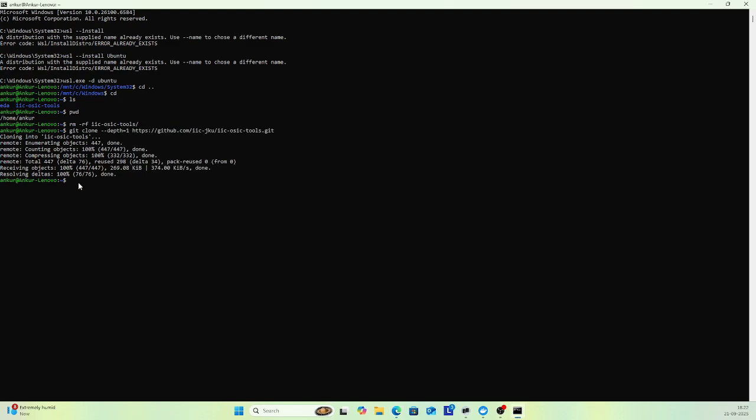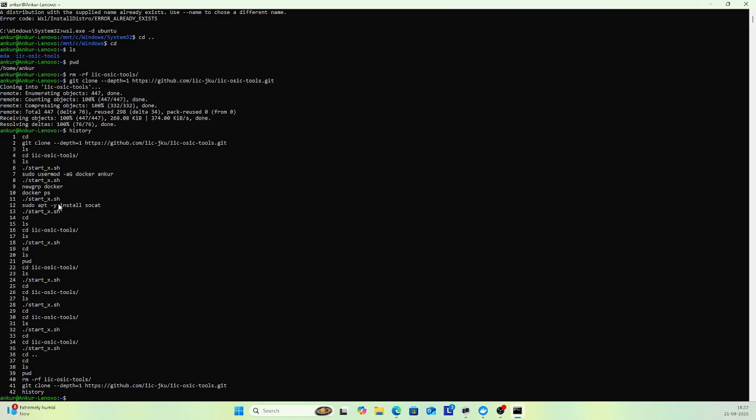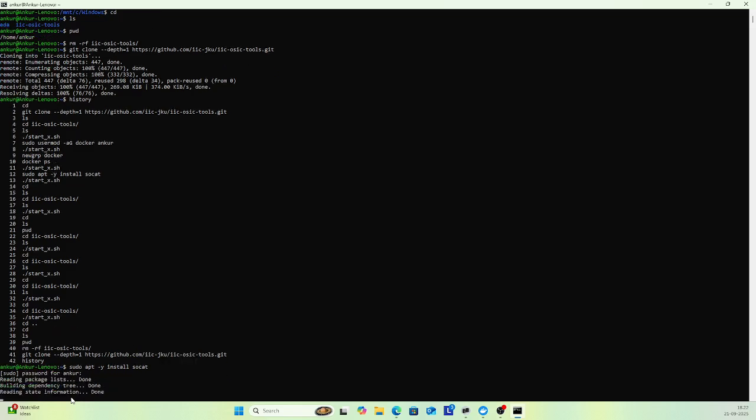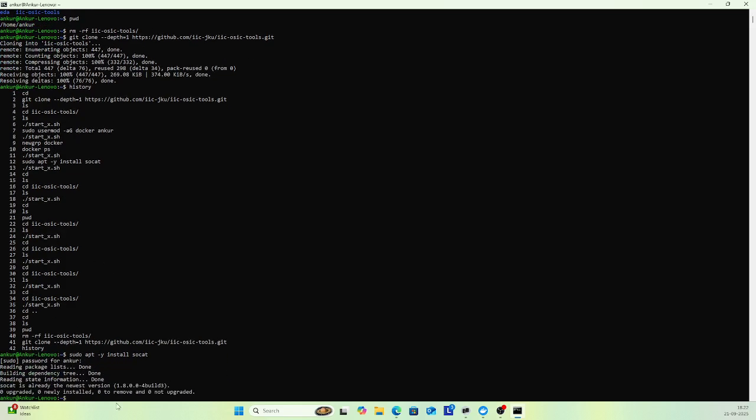One more thing you have to install in that Ubuntu. We need to install this with this command: sudo apt -y install software. Put your password here. In my computer it is already installed.